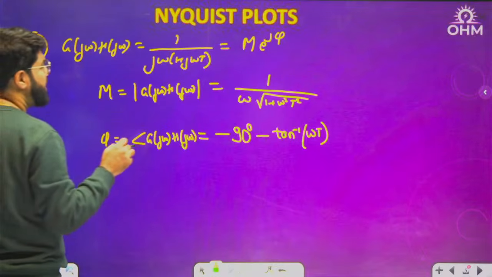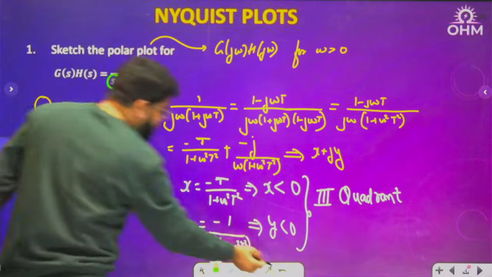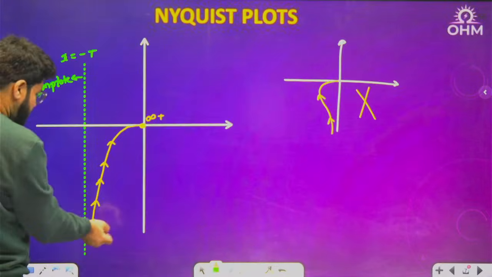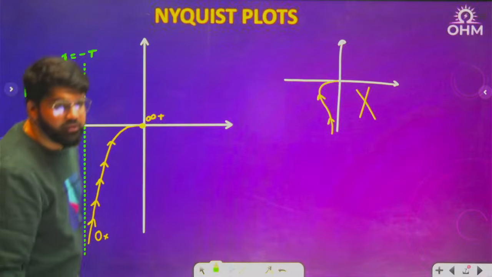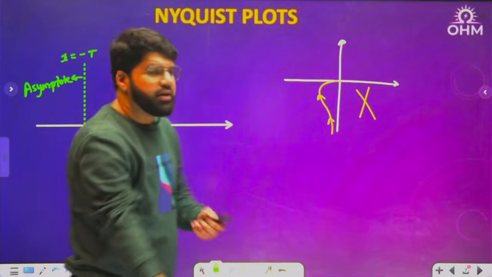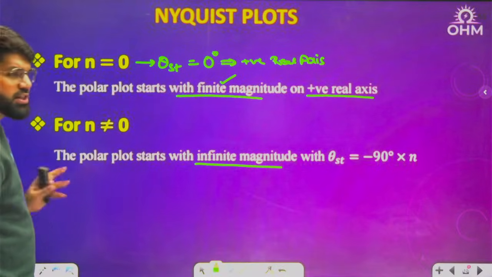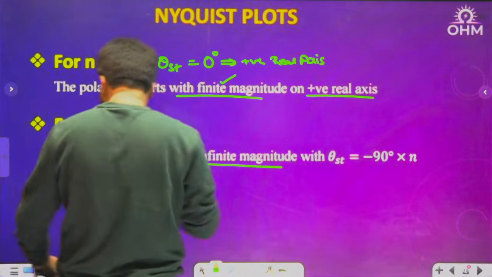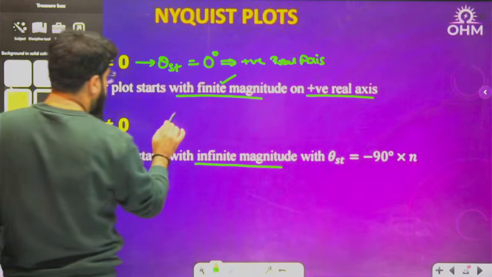In our previous case, you see the value of n. There is one pole at origin. So where is the polar plot starting? From some infinity. This is the starting, 0 plus. It is starting from infinity. This is what you should know. Now I will add an exception to it, but you just have to wait here. I will add the exception also.